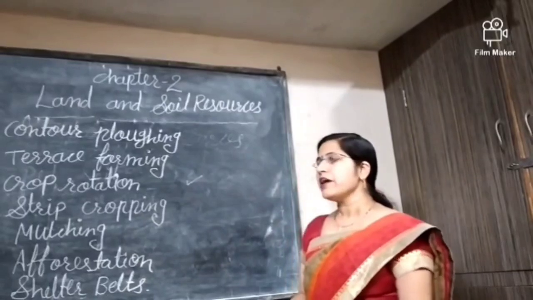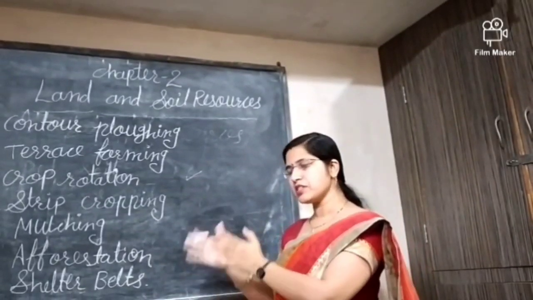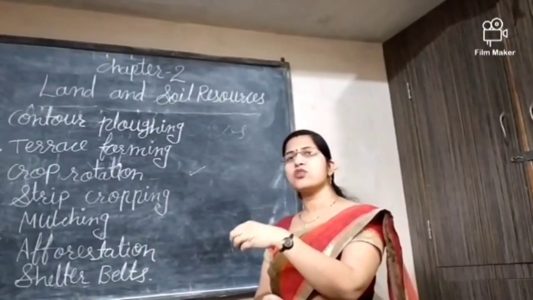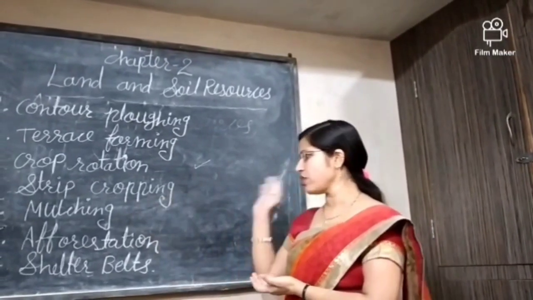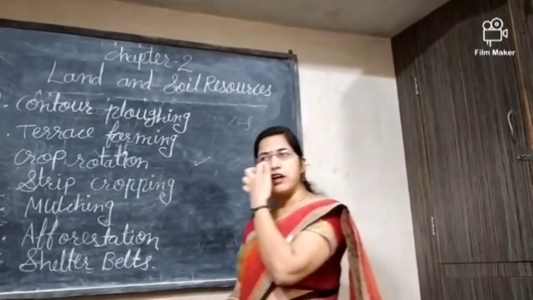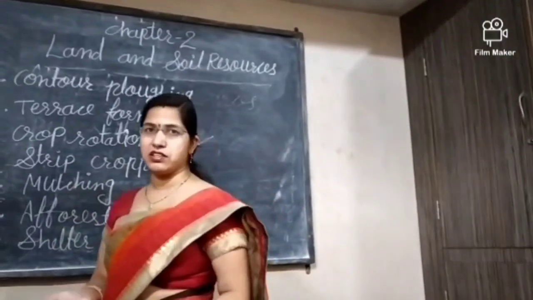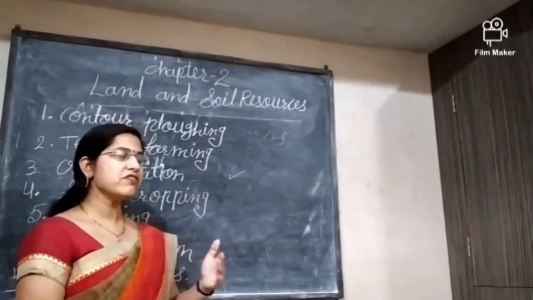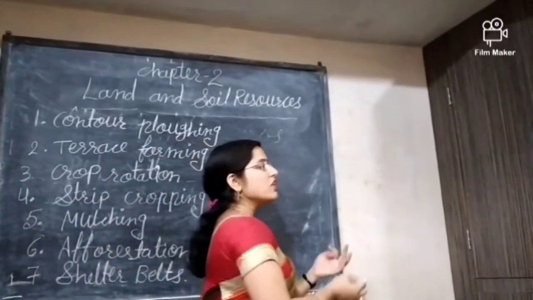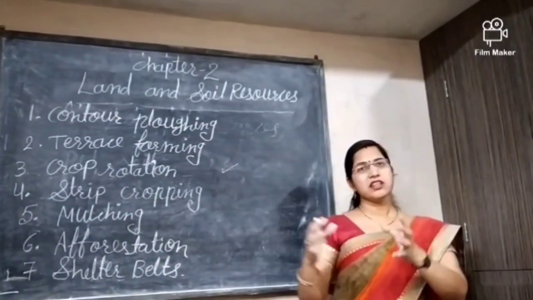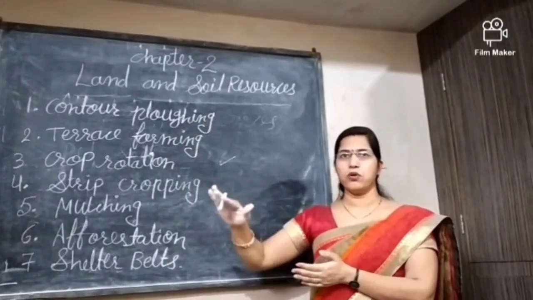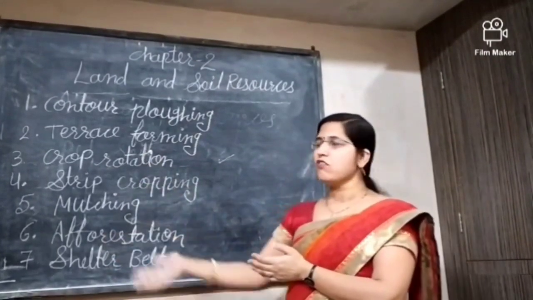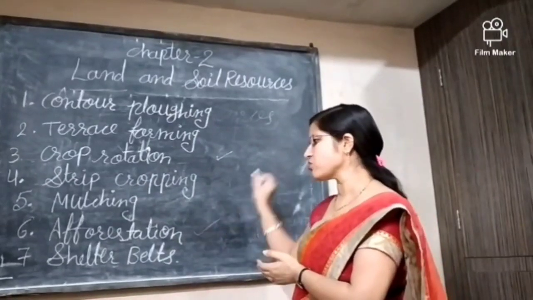Mulching means that between plants and trees we can grow some different types of grasses, and with the help of this also we can conserve our soil resources. Afforestation means growing a number of trees, so the roots of the trees can hold the soil and it will not easily be carried away by the wind or by the water. So in this way also we can conserve our soil resources.